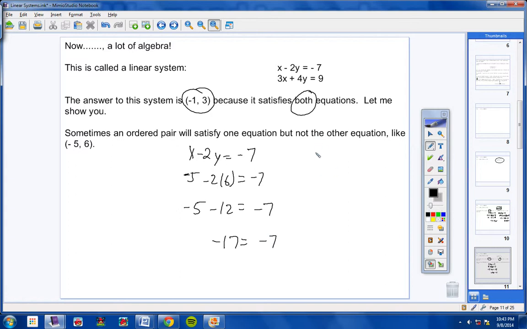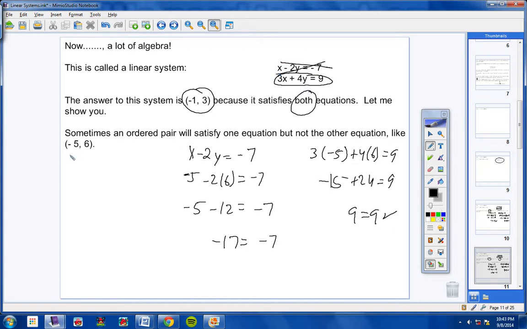And then in the other equation, I'm going to put 3 times negative 5, plus 4 times 6 equals 9. Negative 15 plus 24 equals 9. Negative 15 plus 24 is 9. So look at this. The ordered pair negative 5, 6 satisfied this equation, but it did not satisfy that equation.